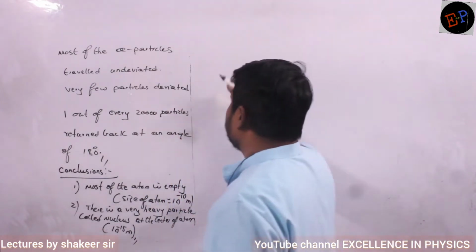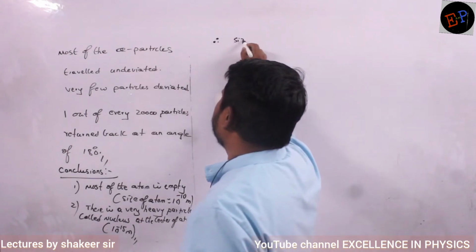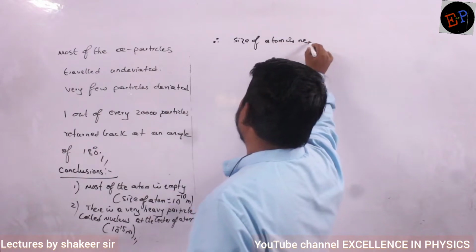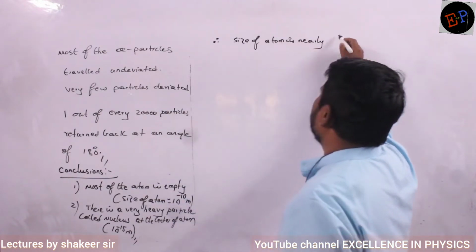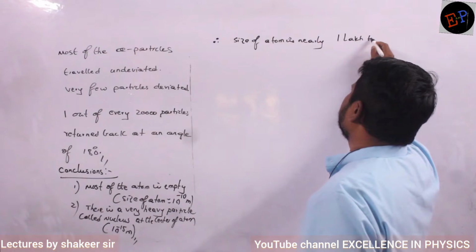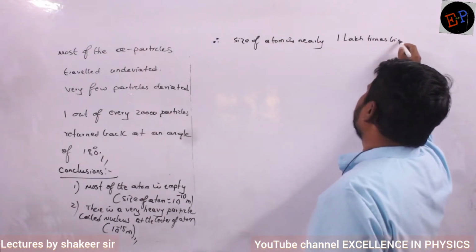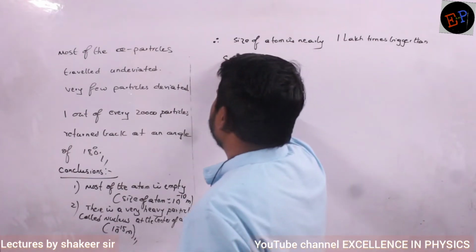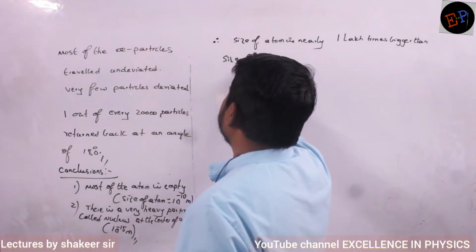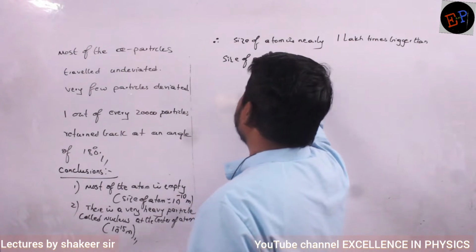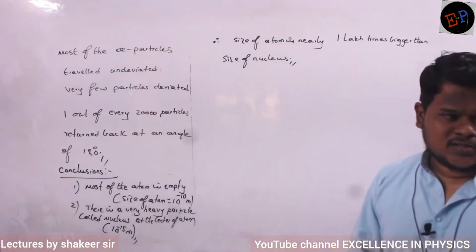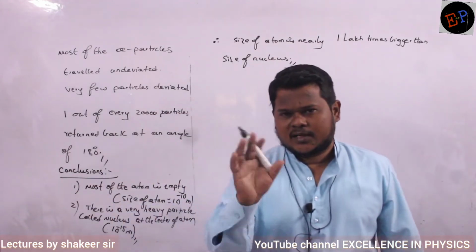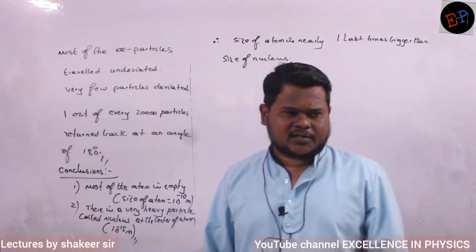Therefore, the size of the atom is nearly 1 lakh times bigger than the size of the nucleus. So this was the conclusion which he has drawn. So understood how the gold foil experiment has helped to find out what the atom is composed of? Are you able to understand now?